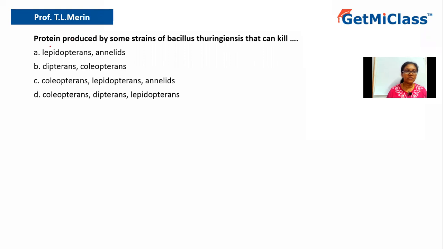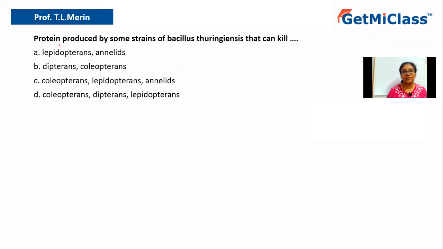So let's solve the question. It says protein produced by some strains of Bacillus thuringiensis that can kill. Option A, Lepidopterans, annelids. Option B, Dipterans, Coleopterans. Option C, Coleopterans, Lepidopterans, annelids. Option D, Coleopterans, Dipterans, Lepidopterans.